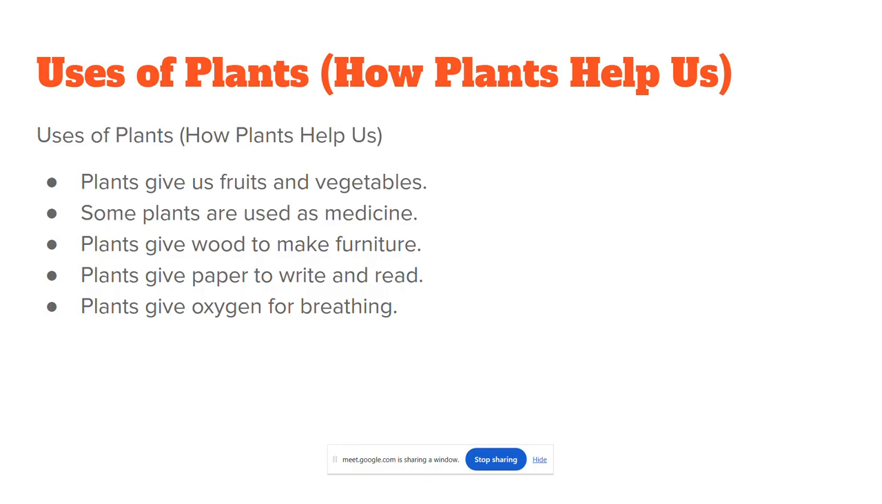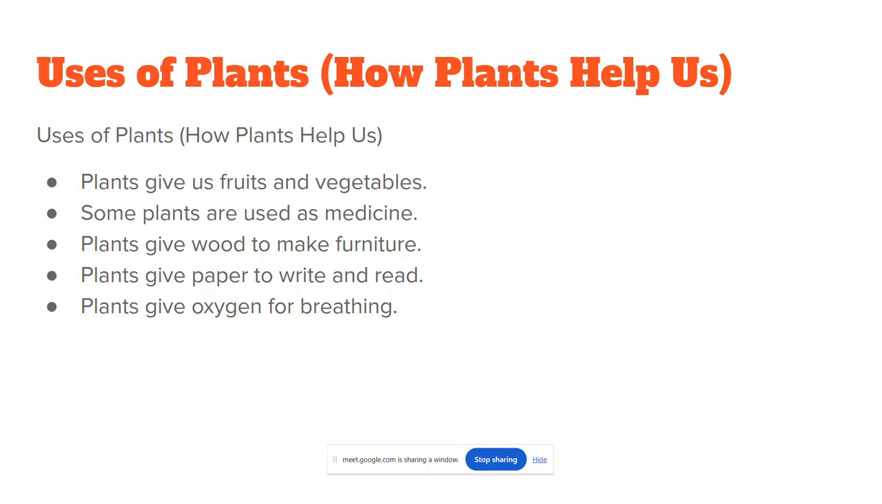So what are the uses of plants? Plants give us fruits and vegetables. Plants are used in medicines. Plants give us wood to make furniture. Plants give paper to write and read. Plants give us oxygen. So these are the uses of the plants.